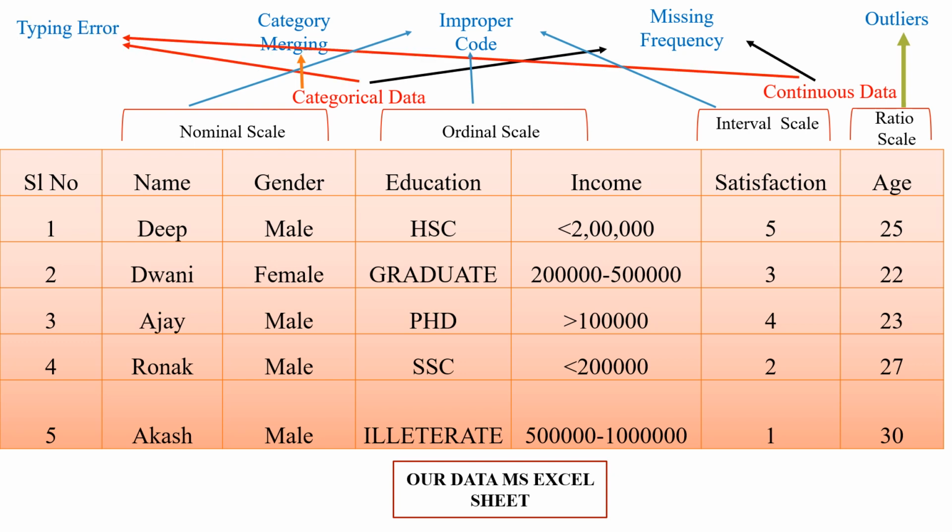The last one is the typing error. Typing error will be observed both in categorical data and continuous data. Why is it observed? Because it is an issue with the enumerator who is doing the data entry. How can you check it? Typing error can only be checked by taking simultaneous observations on a regular basis. Suppose you have entered 100 data, take the 54th serial number of the data, the 70th serial number of the data, and match them against your questionnaire or schedule. Regular checking and rechecking will reduce the typing error.